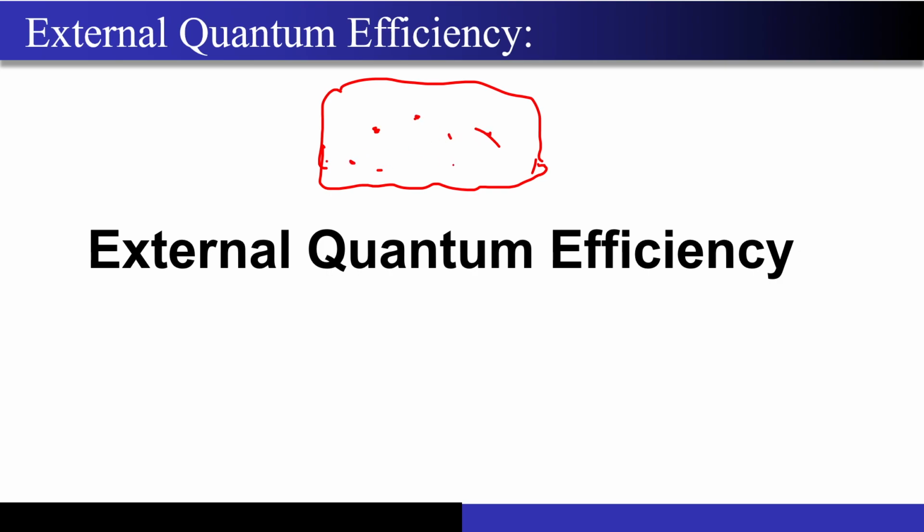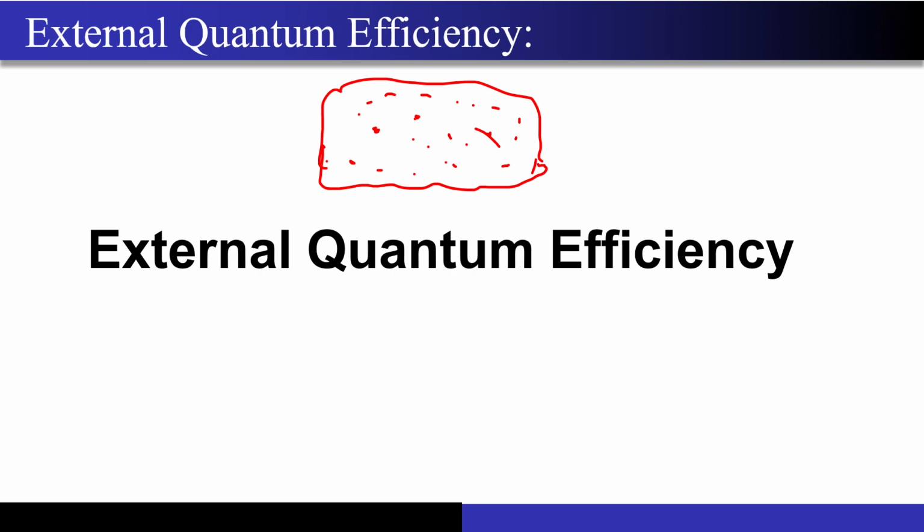So if I am generating the photons all over the place inside the LED structure, now I want to actually detect how many of those generated photons are coming out of the LED structure into the air, right? Because this is where my photons have to go, into the air or into the optical fiber.